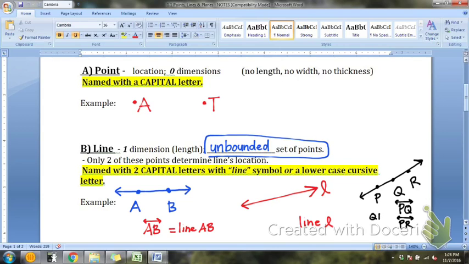So we could also say that this is line QR. Any one of these 3 options will work to name or label this black line. Any questions about that so far? Yep, you only need 2 of the 3 letters. That's exactly right. And it doesn't matter what order they're in. Good.